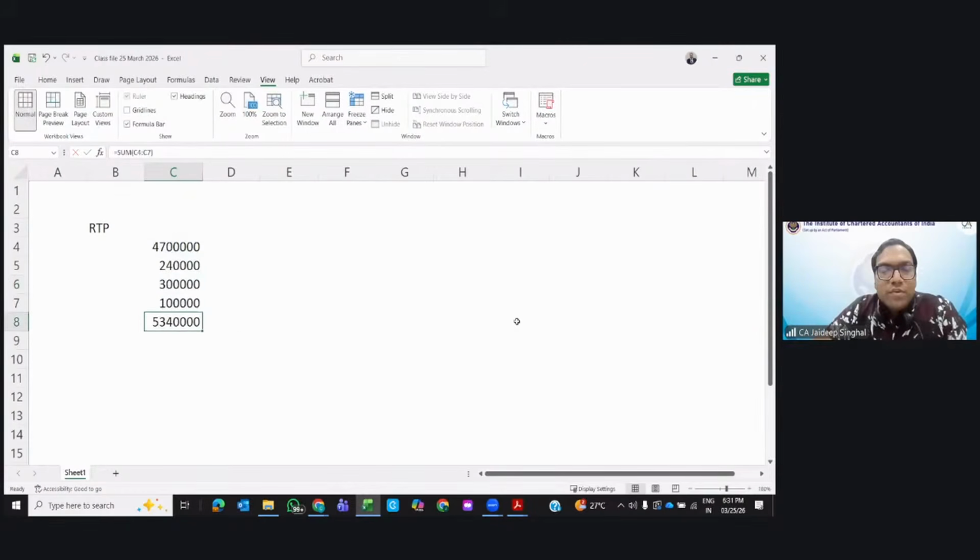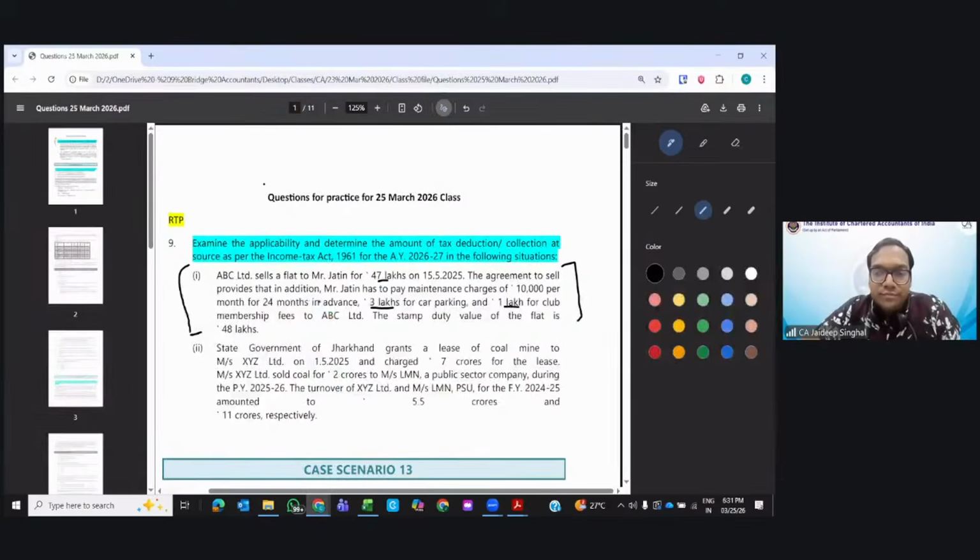How much will be the amount? 53 lakh 40,000. How much will be the TDS then? What is the percentage of TDS, everyone? Quickly. 1%. How much will the TDS to be deducted? 53,400. Clear? Next.